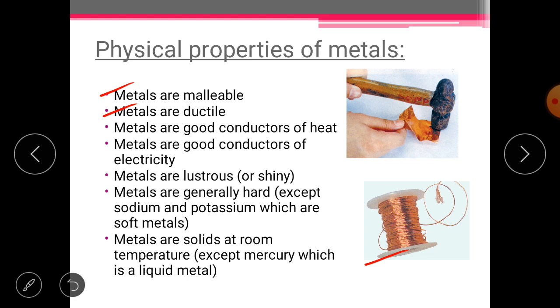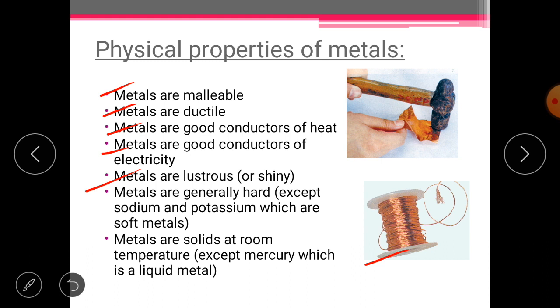Now metals are good conductors of heat. Metals conduct heat, and for this purpose we use utensils made of metal for cooking. Now metals are good conductors of electricity. Whatever wire you are using at your home for the electrical appliances, they all have metal inside. You can do an experiment. You can remove the plastic coat and you can see the metallic wire there.